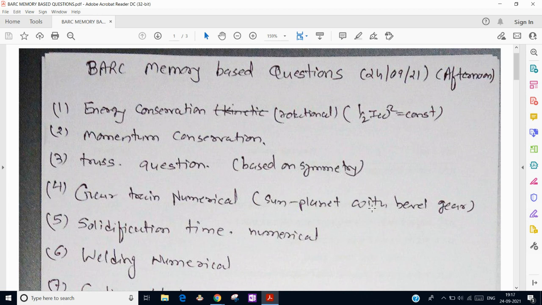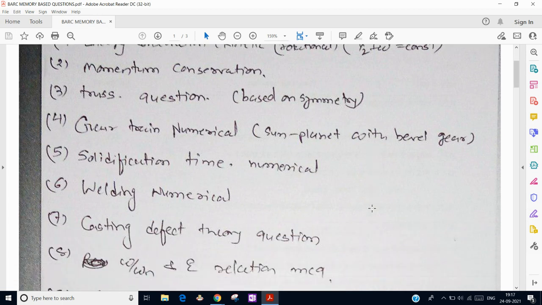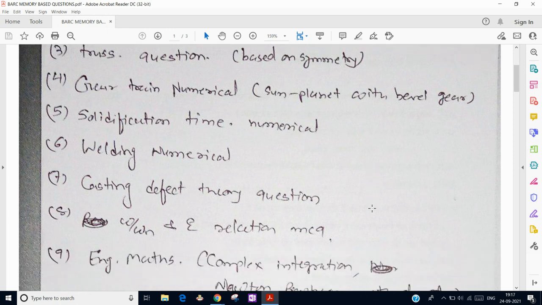Next, questions based on production. There was one where we have to find the solidification time of a cube, and one welding numerical where power is given, and there is a heat transfer efficiency, a melting efficiency, and we have to find how much heat is actually reaching there. And next there was one theory question based on casting defects, and again one from vibration.